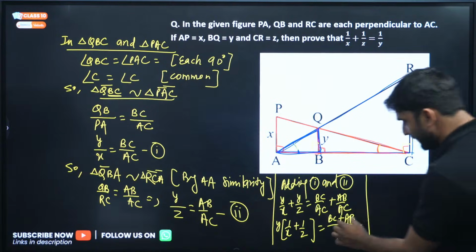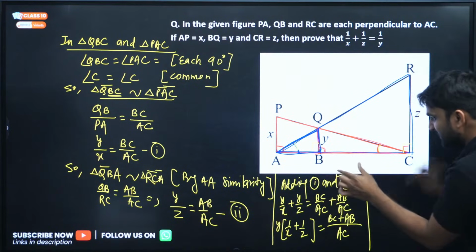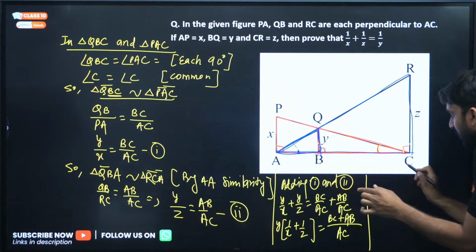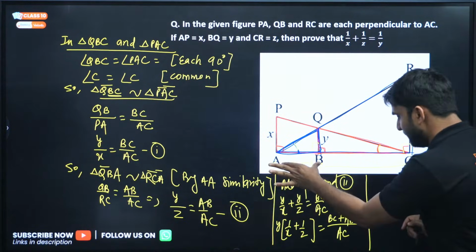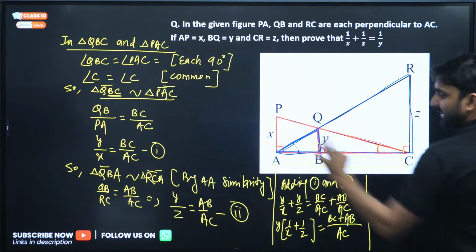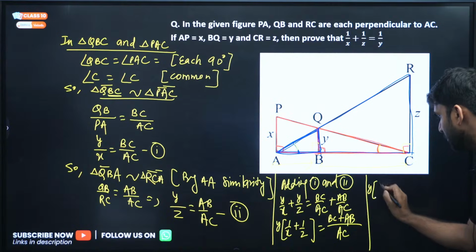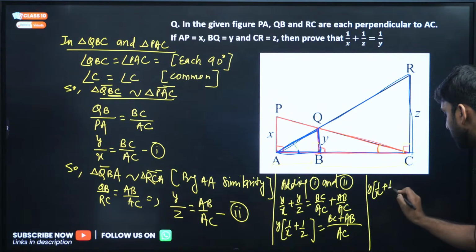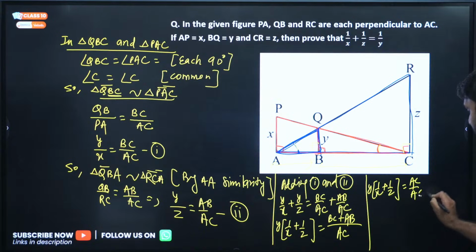BC plus AB. Look, this is BC, my dear. This whole is BC and this is AC. So BC plus AB is complete AC again. So Y into 1 by X plus 1 by Z is equal to AC by AC, and AC by AC